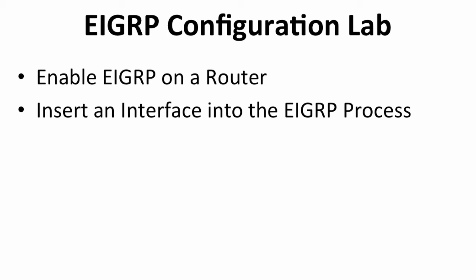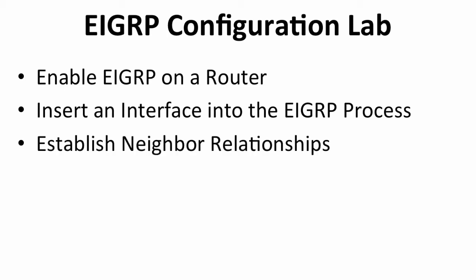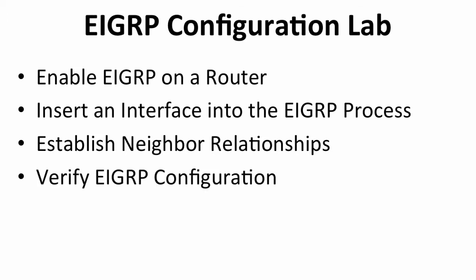Then we're going to verify that EIGRP is running okay, establish these neighbor relationships and watch how they're established. But we're also going to fine tune those neighbor relationships to make sure it's running exactly as we desire for it to run. And then we're going to verify all of this EIGRP configuration with the proper tools that we have.